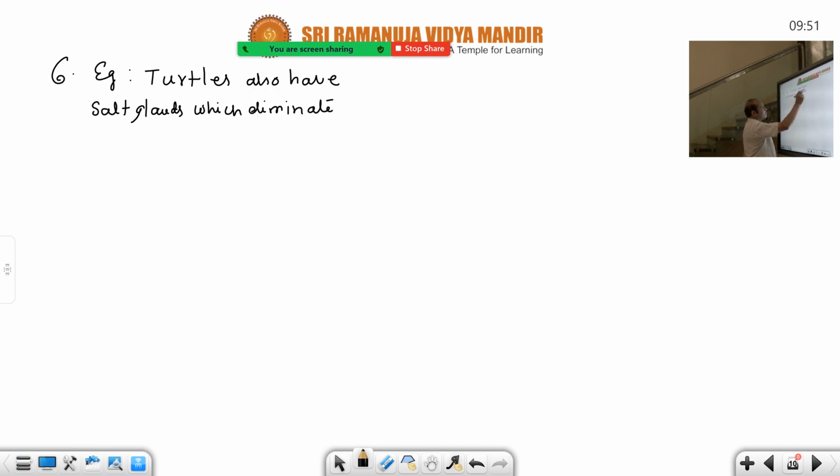Next example is turtles. Turtles also live in seawater. They are reptiles. Marine chelonians are turtles, Cheloniidae, the best example. Turtles also have salt glands, which eliminate the excess salts.